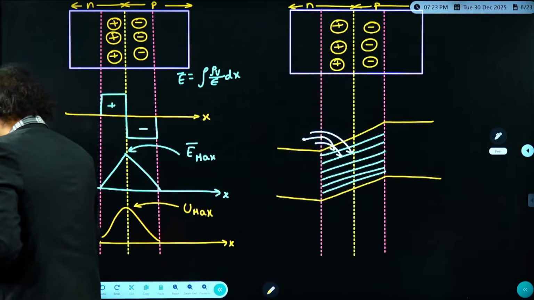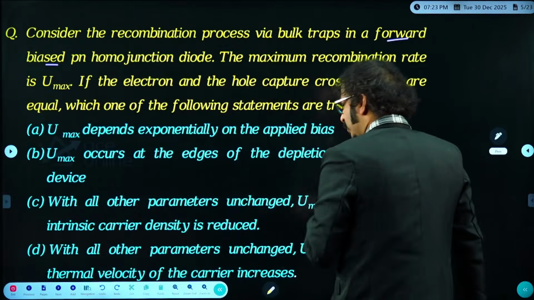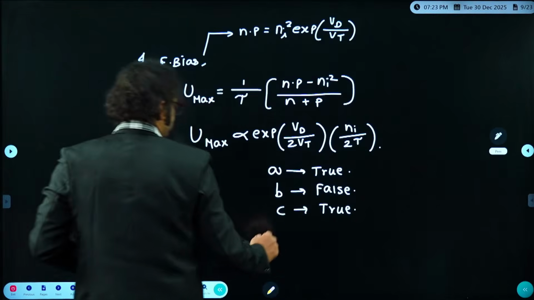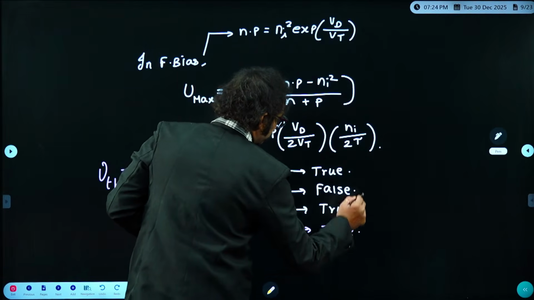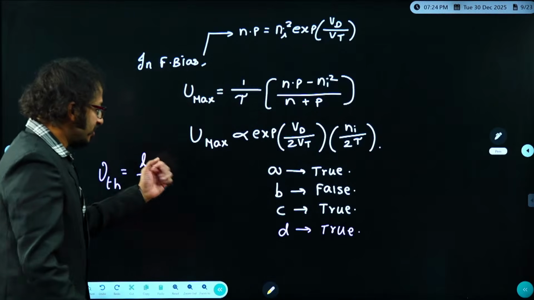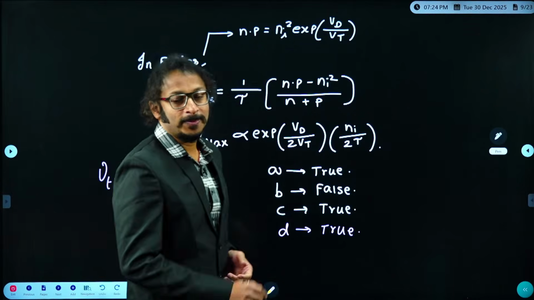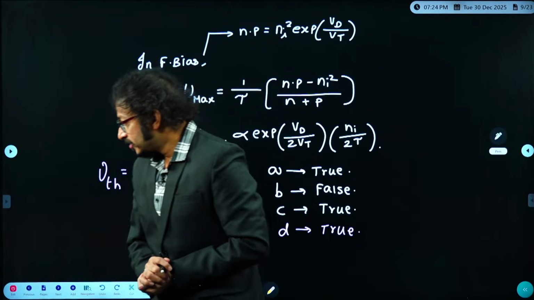So I think that is what he is asking. With all other parameters unchanged, Umax increases if thermal velocity is increasing. Perfect. This is a true statement. So option D is also true. So options A, C and D, all three options, are true for this given question. Hope you understood, dear students. Everybody in the class? Right.